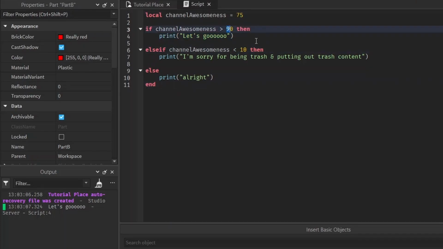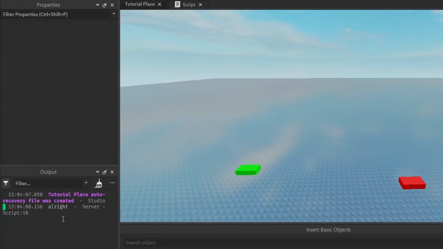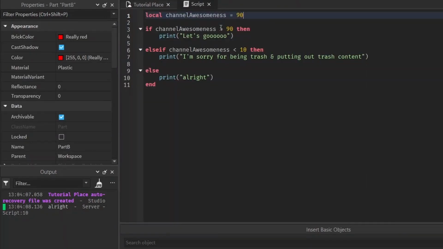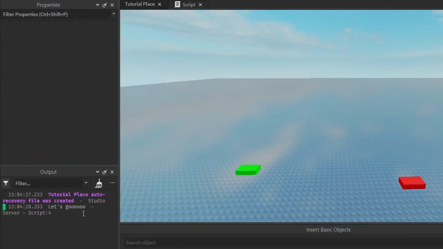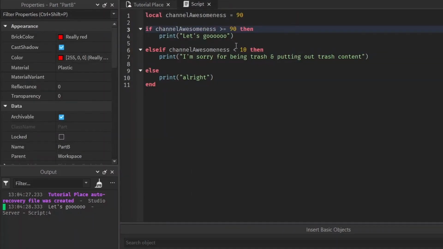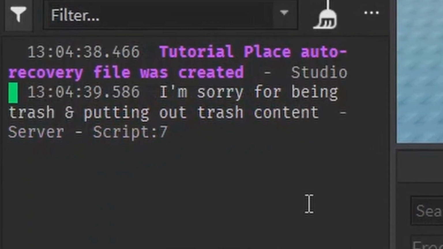Let's go back to how we had it before. What if we change it to 90? 90 is still alright because it only checks if it's greater than 90 and 90 is not greater than 90. If we want to check if it's equal to or greater than, we can just write an equal sign. And this will check, is 90 equal to or greater than 90? And it is equal to or greater than 90 because it is equal to 90. So it prints out, let's go. And you can do the same thing for the less than or equal to 10. If we change this to 10, I'm sorry for putting out trash content.